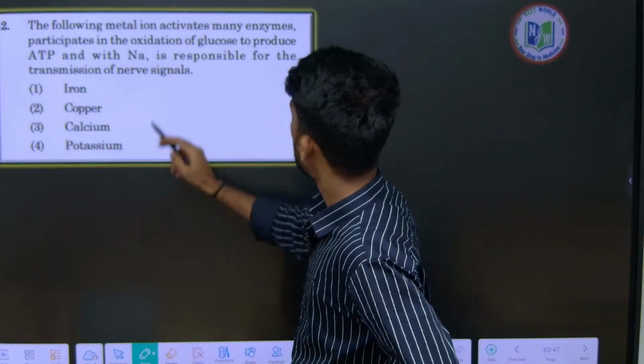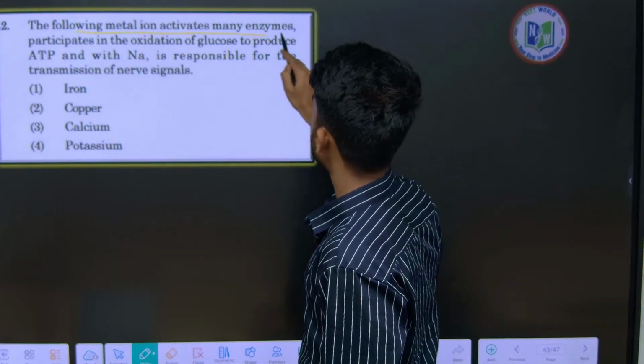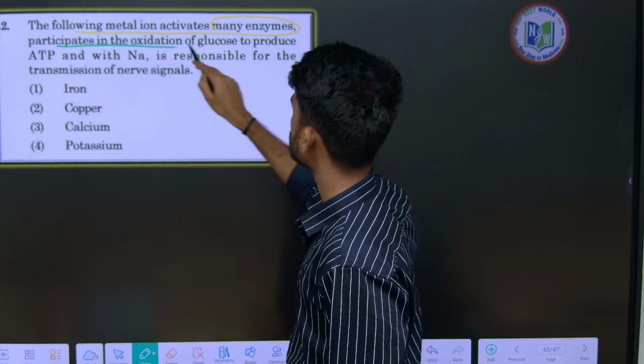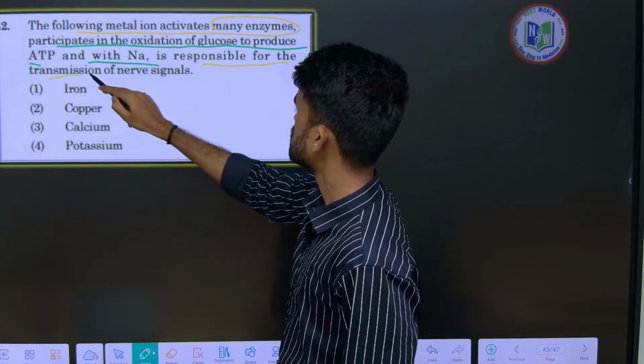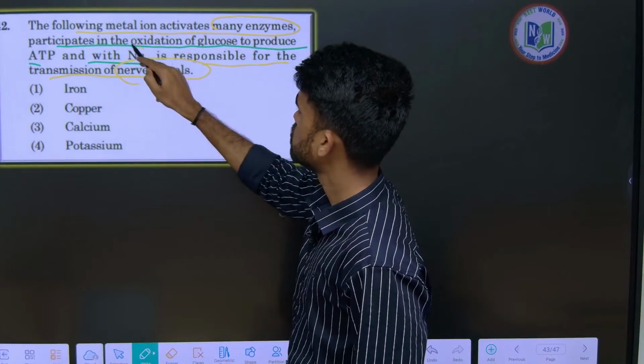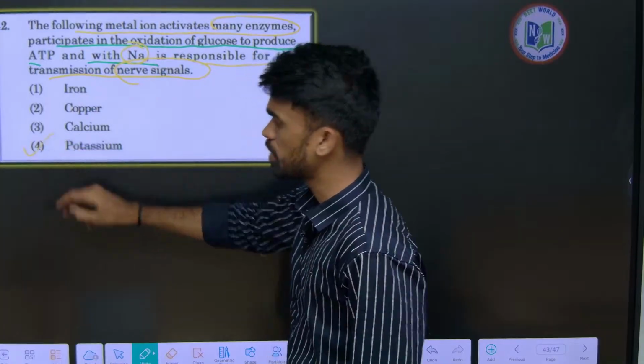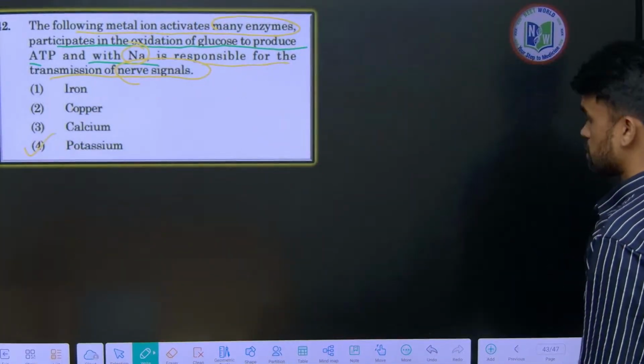See here, the metal ion activates many enzymes and participates in the oxidation of glucose to produce ATP, with sodium responsible for transmission of nerve signals. So with sodium they are saying Na, so it will be potassium for nerve signals.